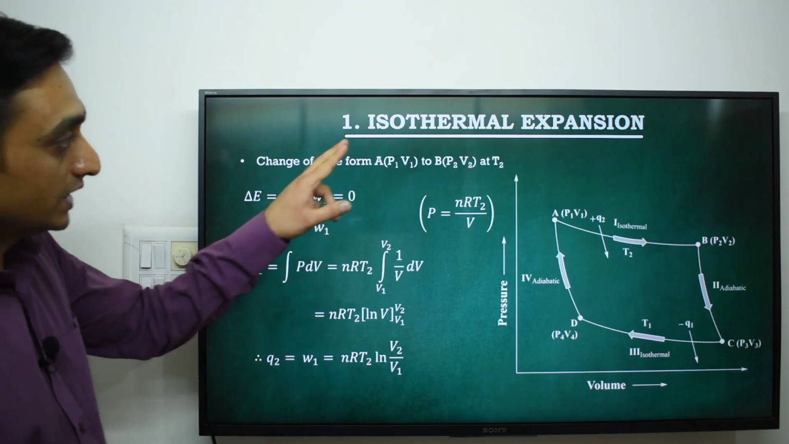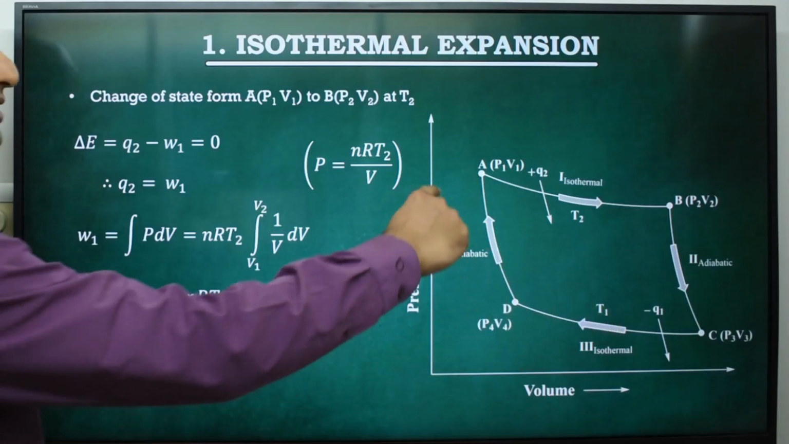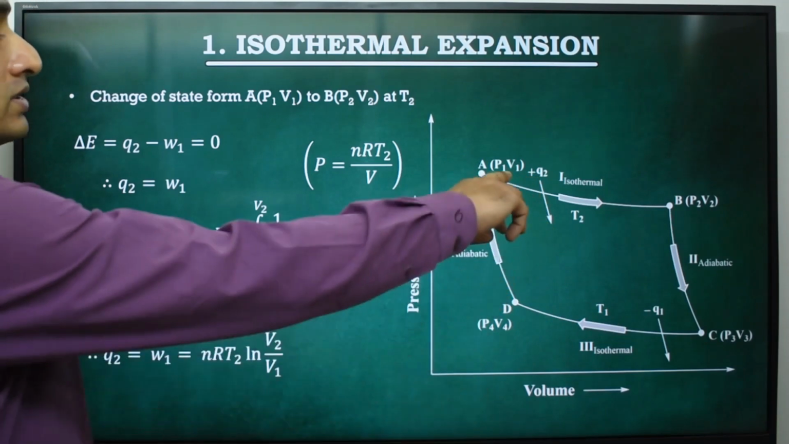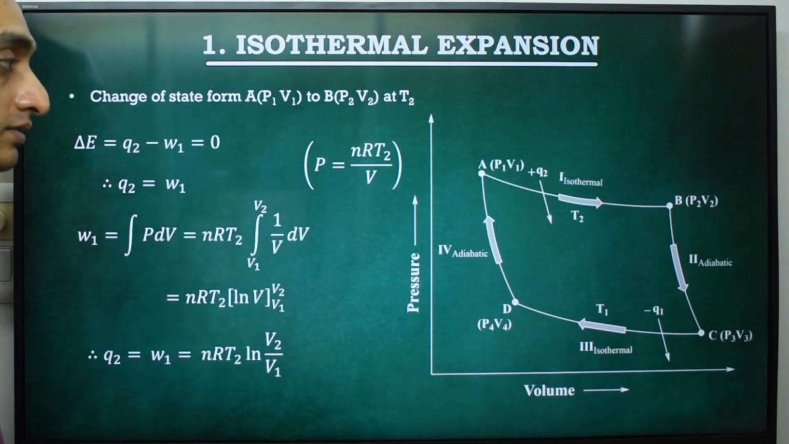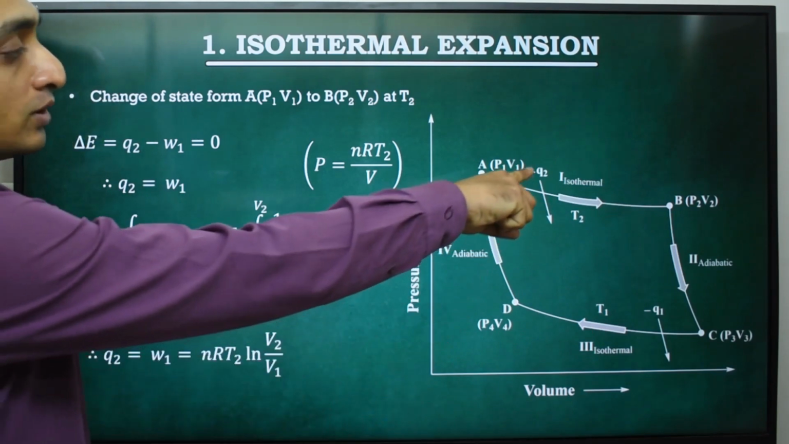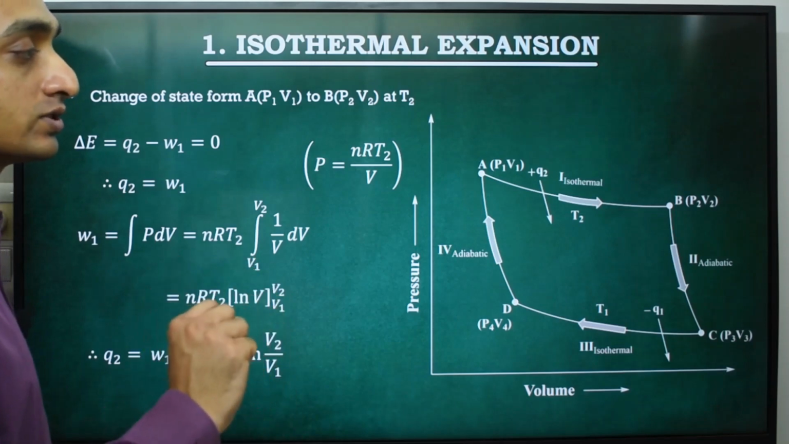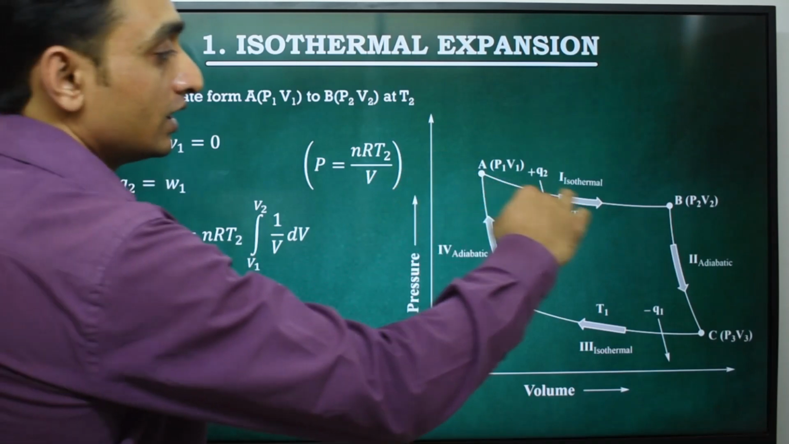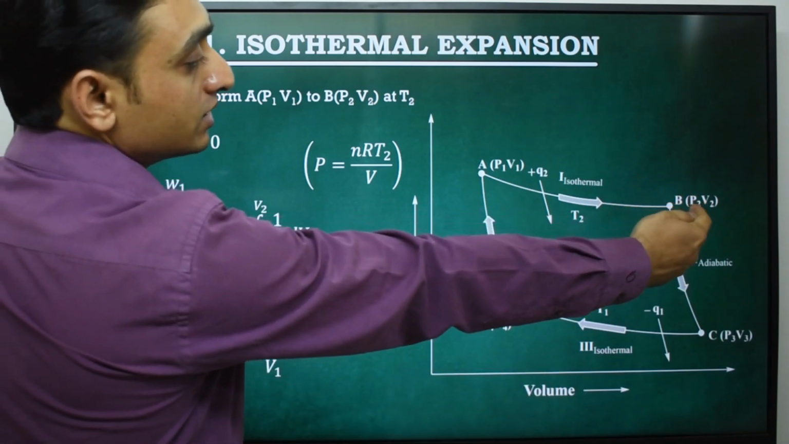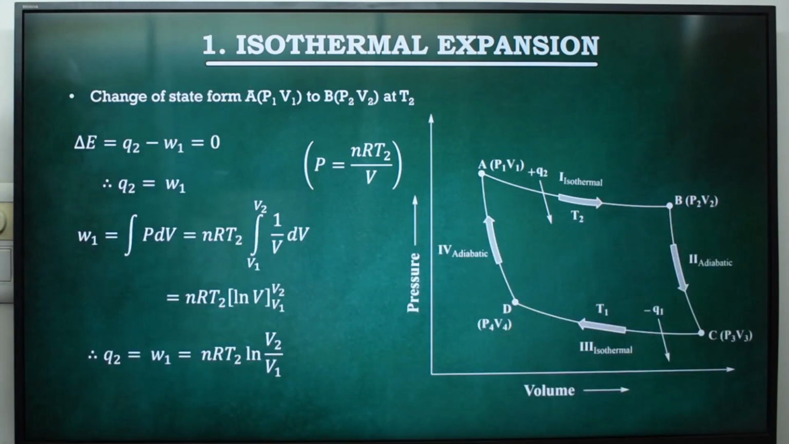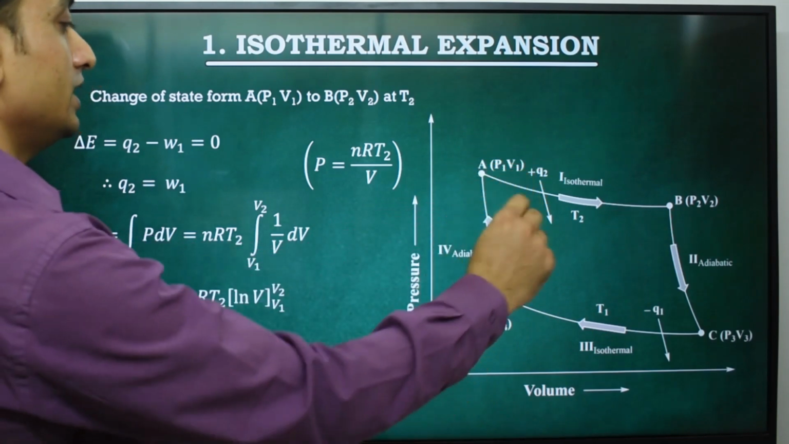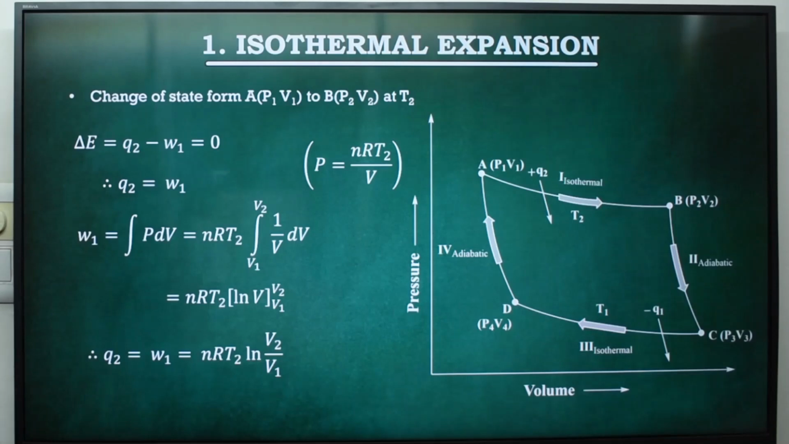First process is isothermal expansion. This is a state of the system which is P1 and V1. Pressure of the gas is P1 and volume of the gas is V1. Now the gas expands isothermally and reversibly. It absorbs Q2 amount of heat at constant T2 temperature, and at the end of the process the state of the system becomes state B, with pressure P2 and volume V2. So during this process the system absorbs Q2 amount of heat and does W1 amount of work.